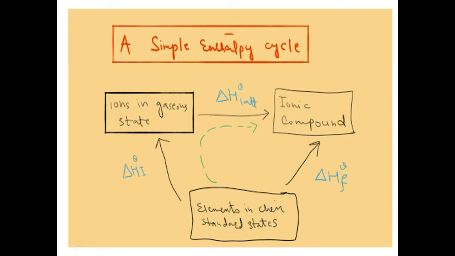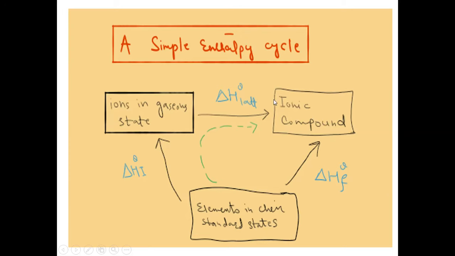I have shown with the help of a green arrow that one route will be from elements in their standard states, moving towards ions in gaseous state, and then ending at the ionic compound. This route includes delta H standard ionization and delta H standard lattice.